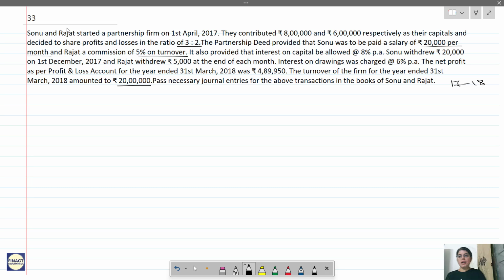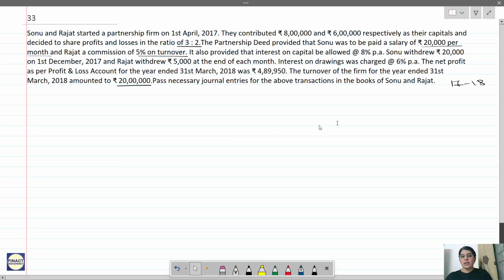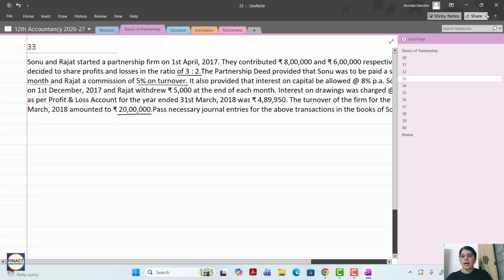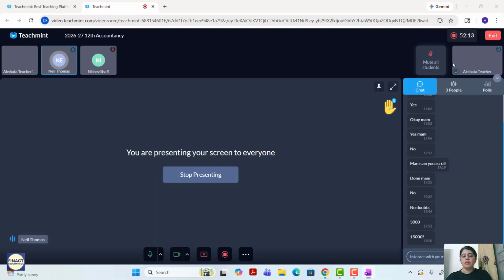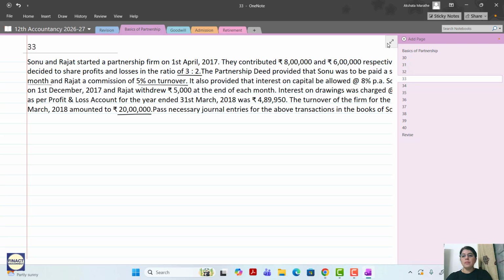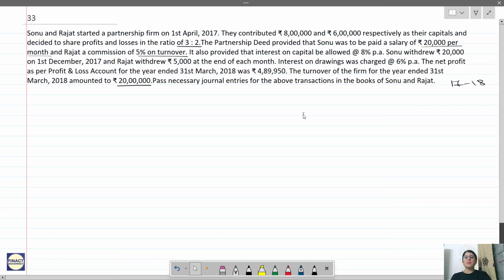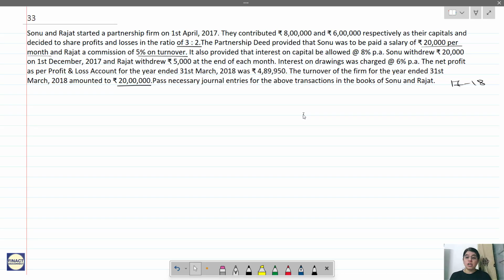So let us prepare a journal entry format of around 1.5 pages, followed by a profit and loss appropriation account as a rough note, as a working note. Why do we need a profit and loss appropriation account? Because there is a large journal entry of distribution of profit.